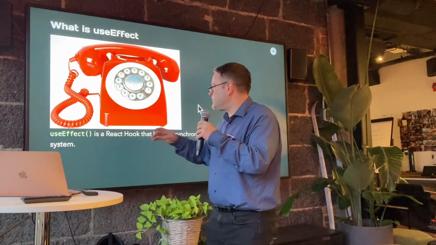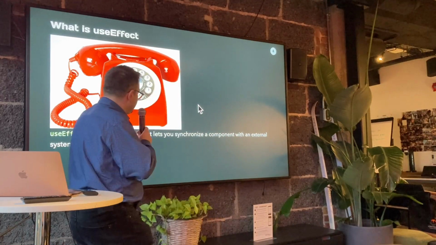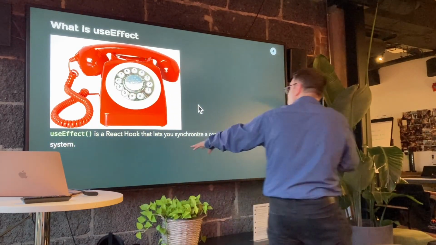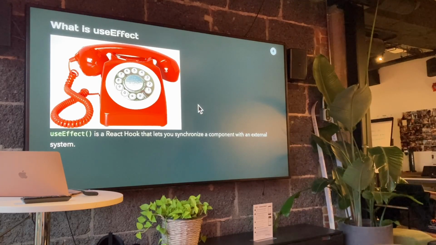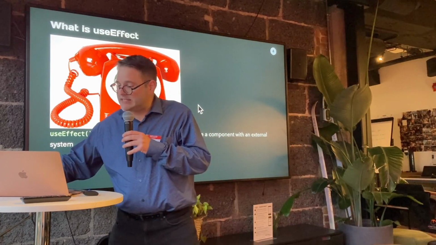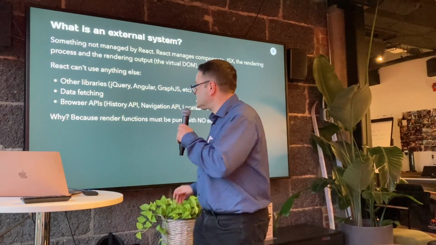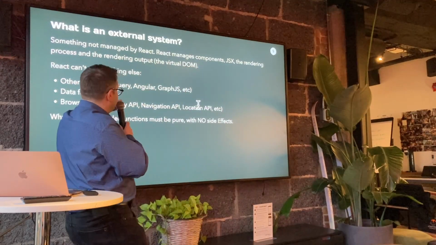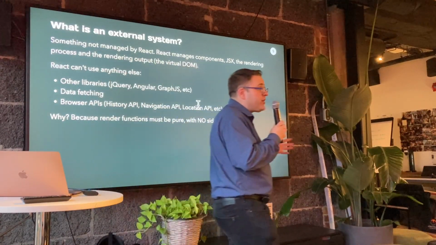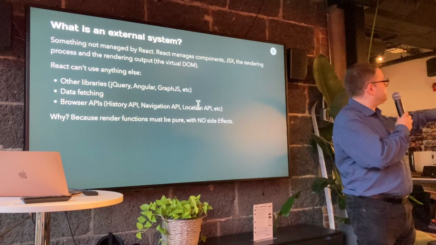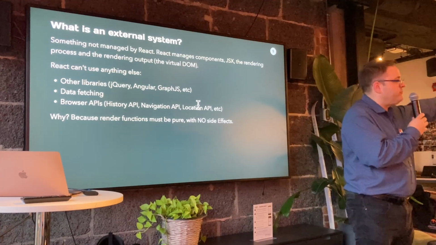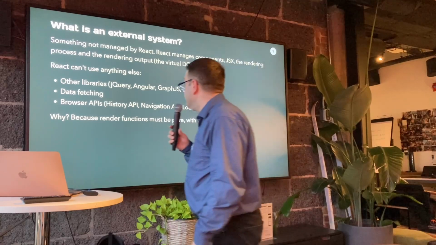So useEffect is a React hook that lets you synchronize a component with an external system, whatever that may be. Examples of external systems: other libraries like jQuery, Angular, GraphJS, anything that's an external library. Three.js that we've talked about in the previous presentation is an example of that.